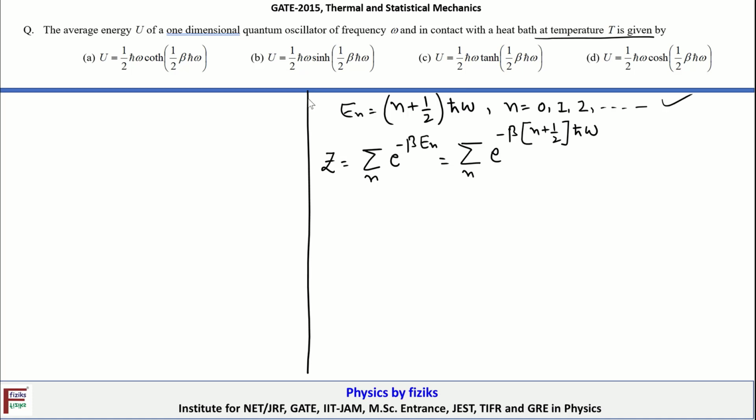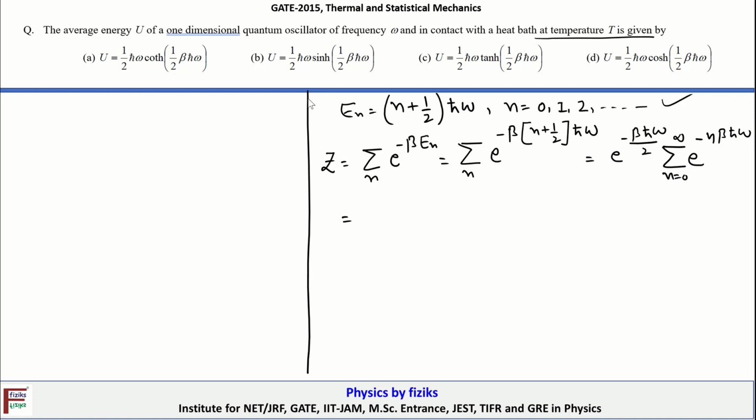And here we can take the common factor outside, which is exponential minus beta h cut omega by 2, multiplied by the summation of exponential minus n beta h cut omega, with n ranging from 0 to infinity.